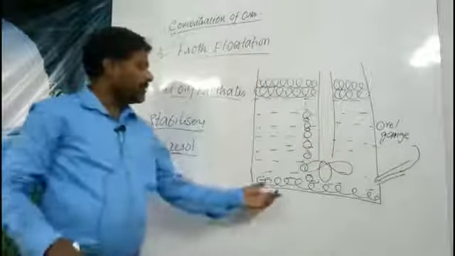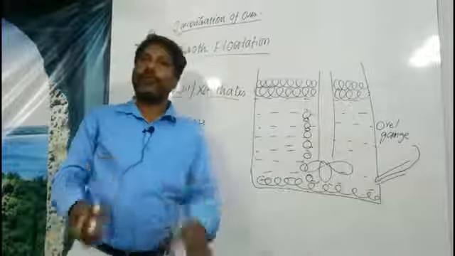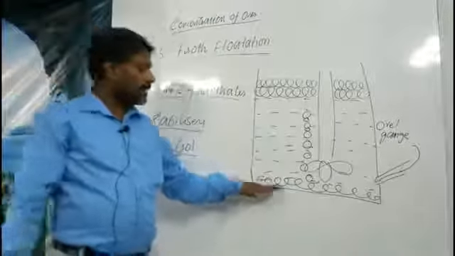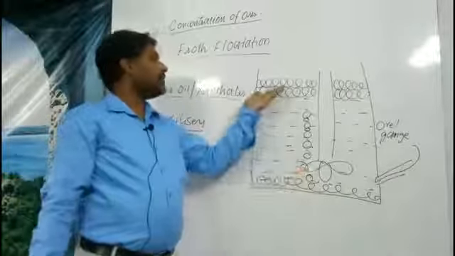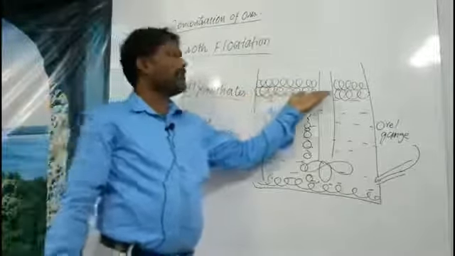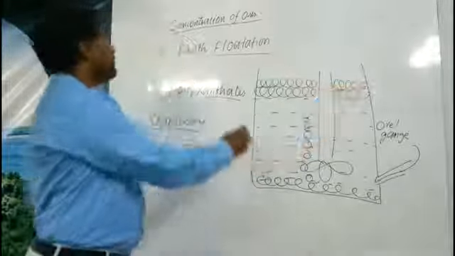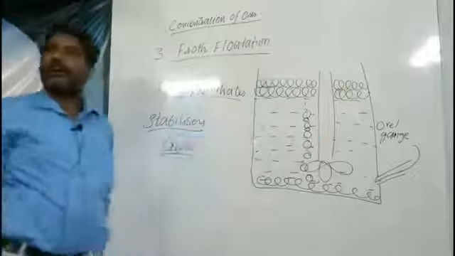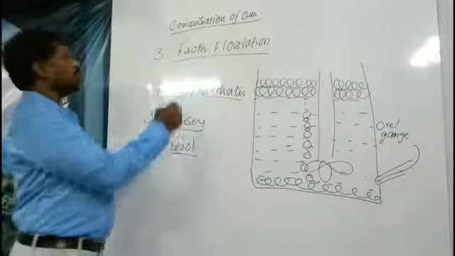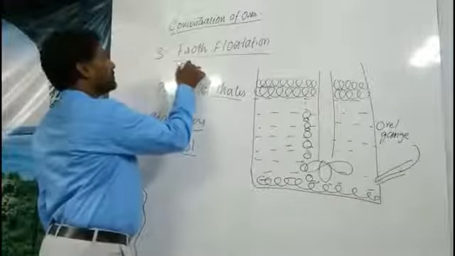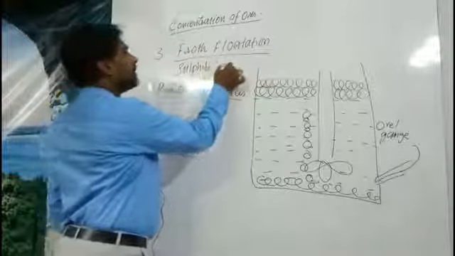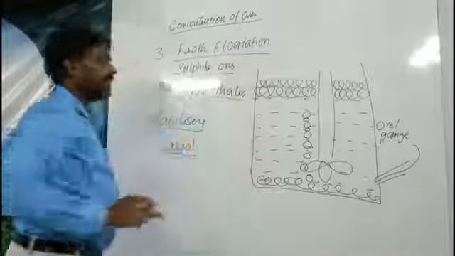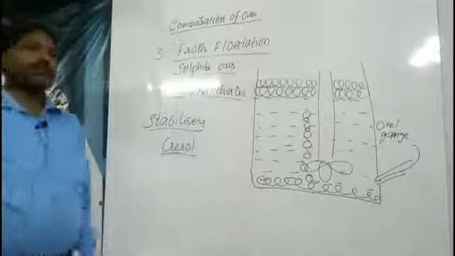The heavier and harder materials which cannot be carried away with the foam will be deposited at the bottom of the vessel, and the lightest impurities will be carried away by the froth and floated. This type of process is called froth flotation. Generally sulfide ores will be purified in this way.